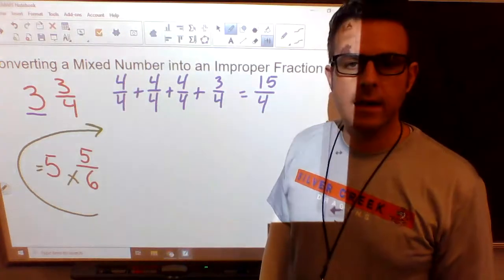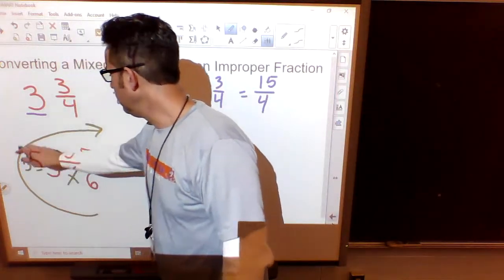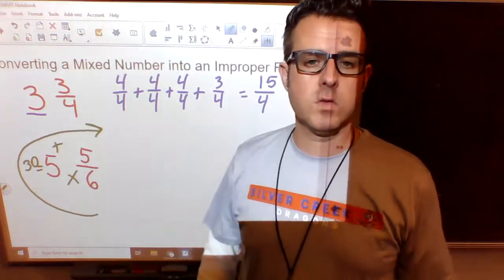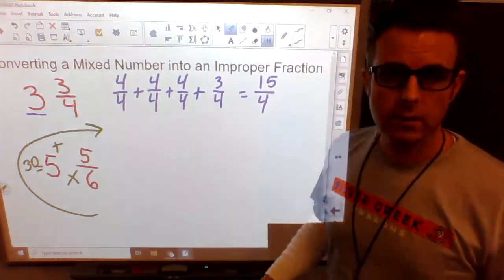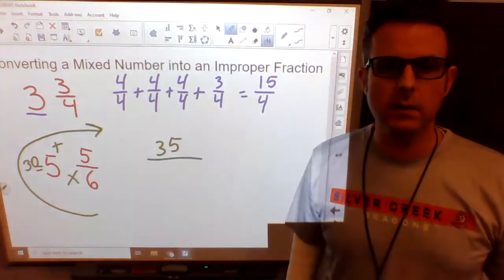What is 6 times 5? It is 30. Then we keep going around to the top, but this time we're going to add. What is 30 plus 5? 30 plus 5 is 35. That is our new top number.